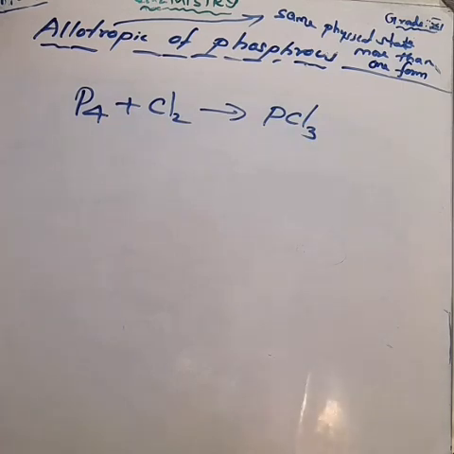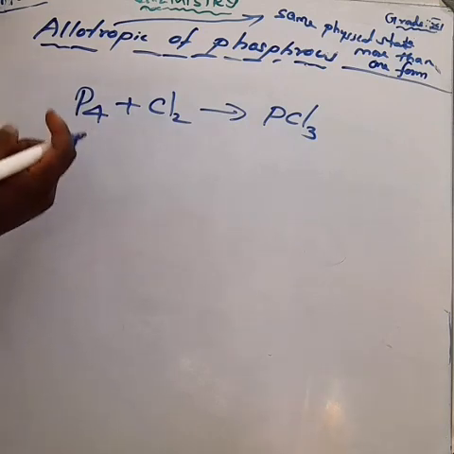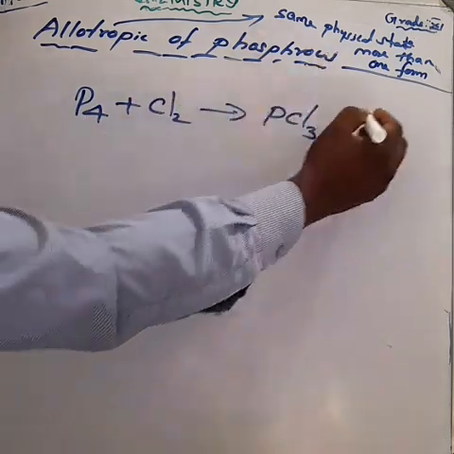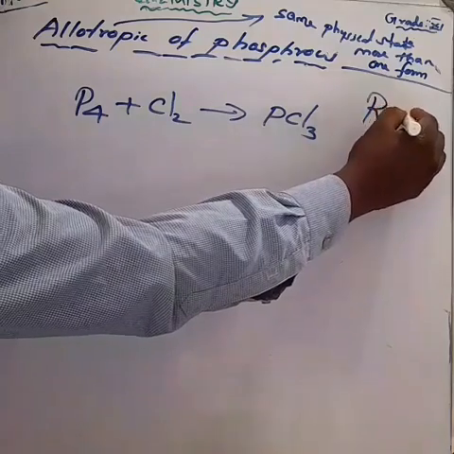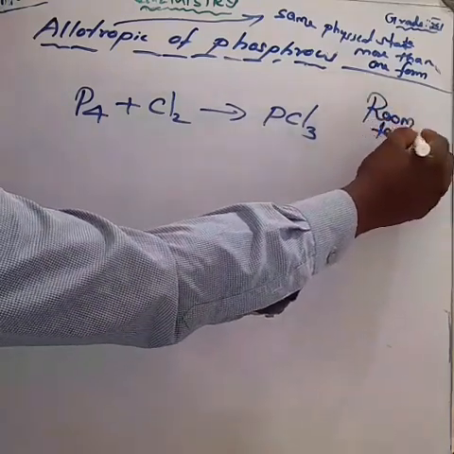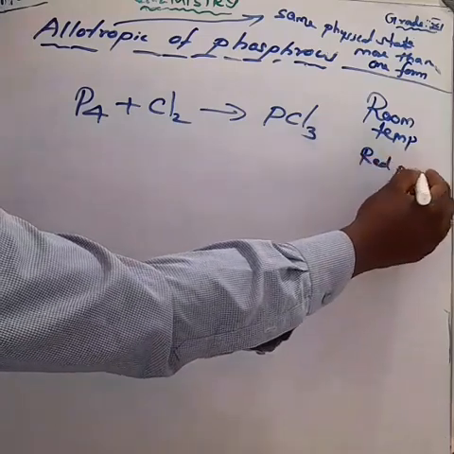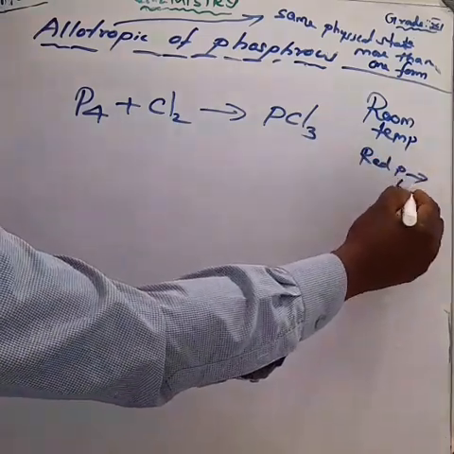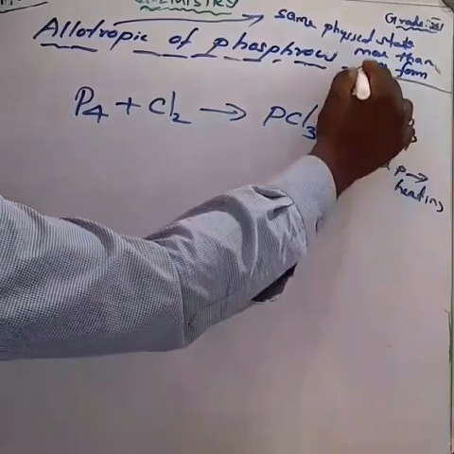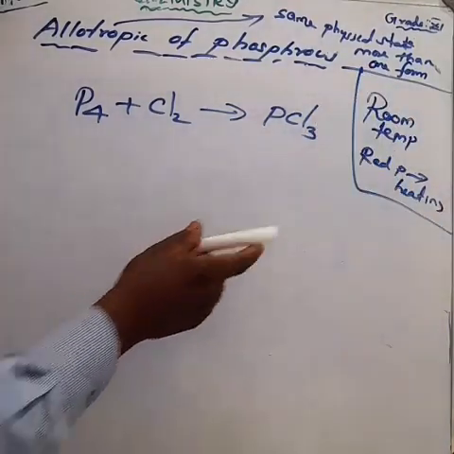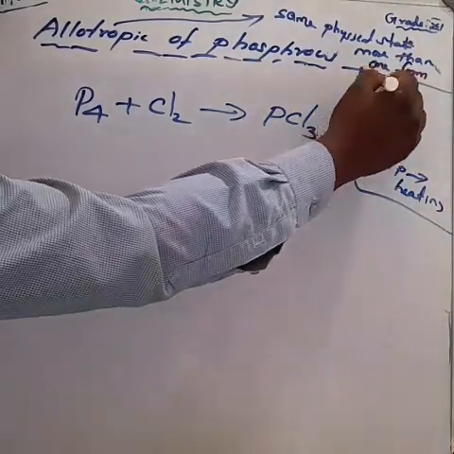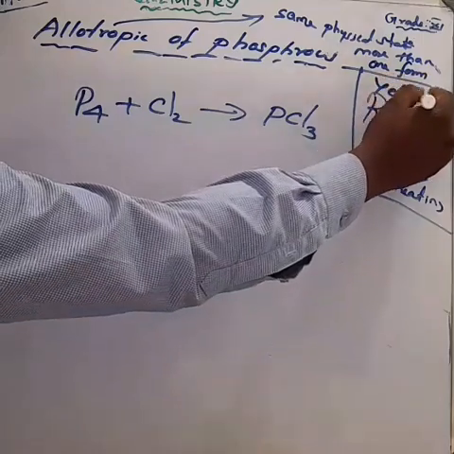Yellow phosphorus reacts violently at room temperature. But red phosphorus reacts only on heating. Can you understand? There is a small difference.